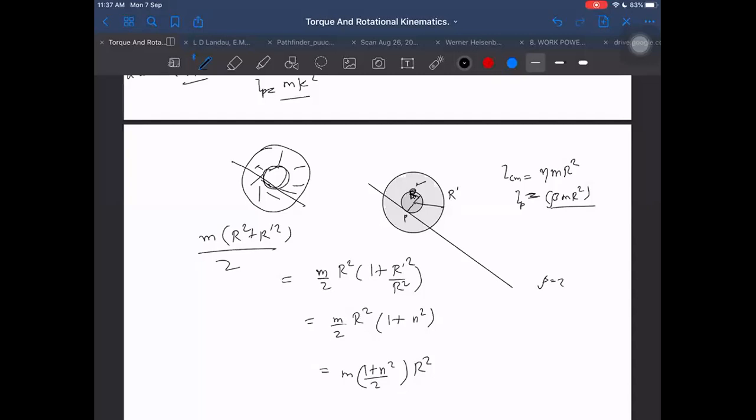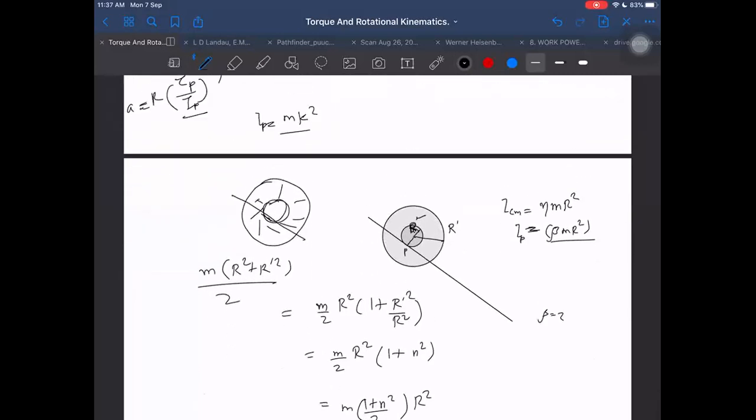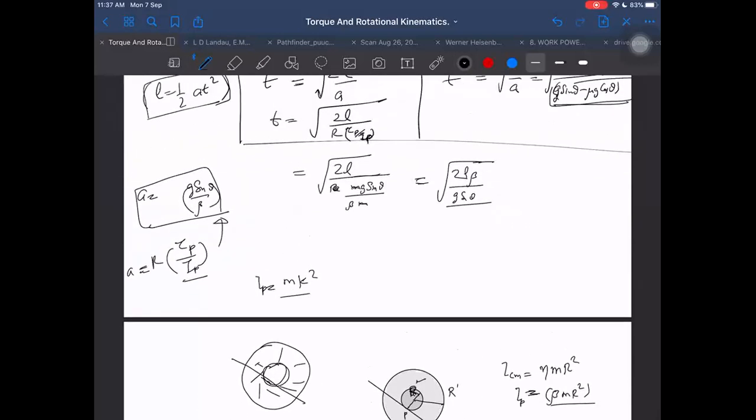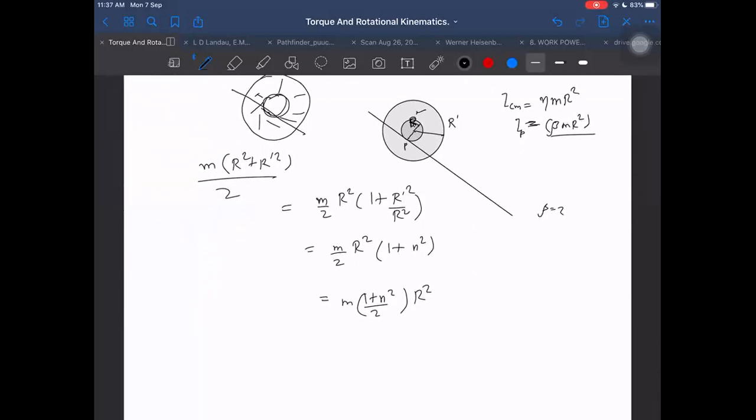Yes, sir, I can make it more than 2 now. By choosing the appropriate value of ratio, I can make it more than 2. And if we are doing that, then beta can become so large that the time taken can become very, very large for the spool.